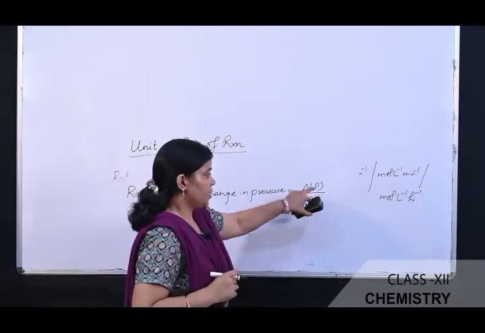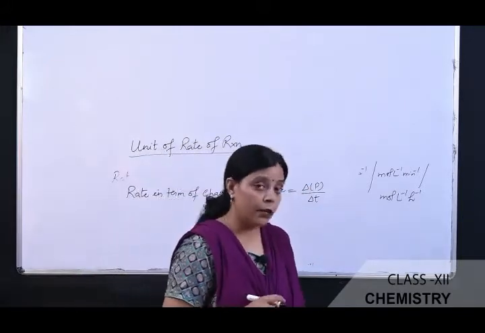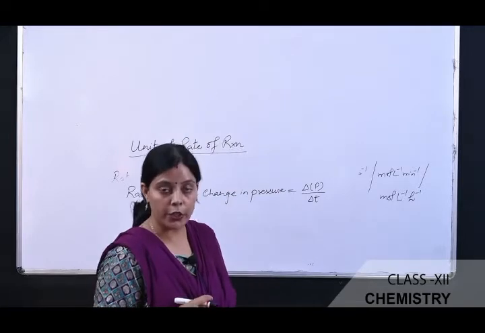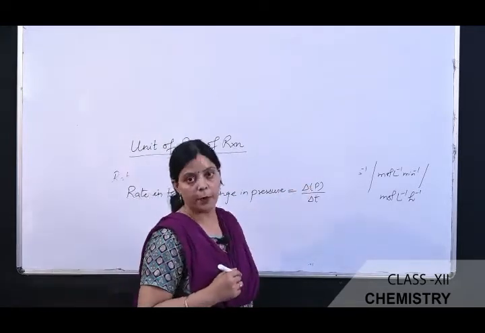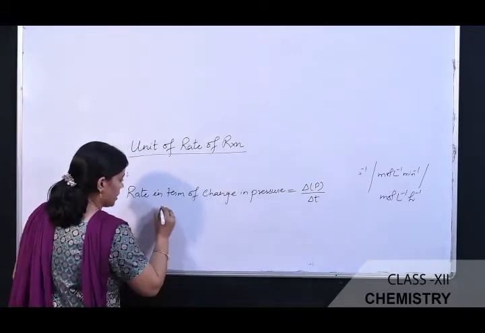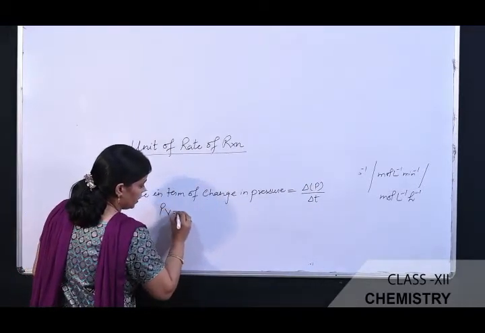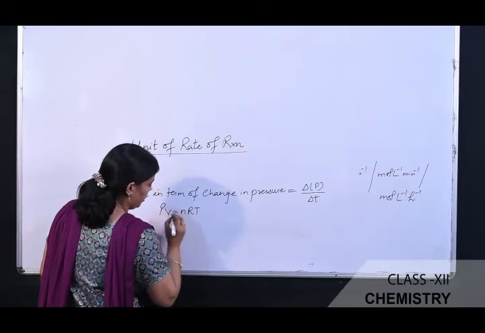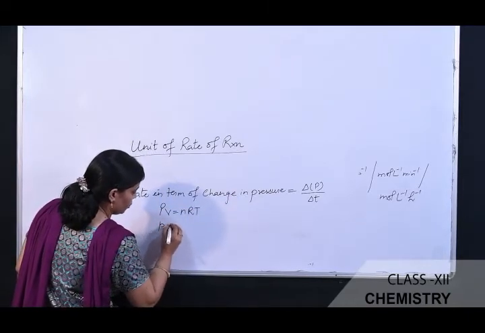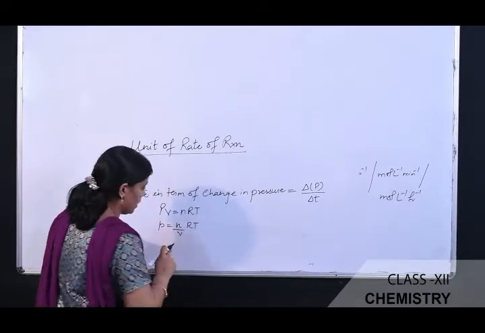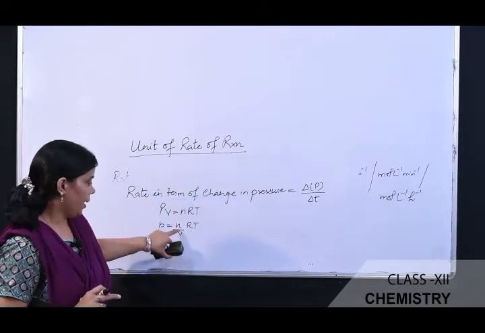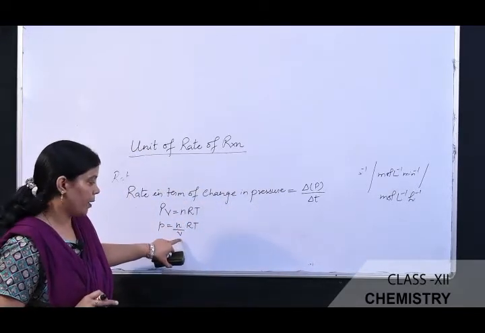Now this pressure term can be converted into the concentration unit, that is mole per liter, or we can calculate the pressure by using the formula, that is the ideal gas equation. PV is equal to nRT, then P is equal to n by V RT. As you have studied in the solution chapter, n by V is the number of moles divided by volume.